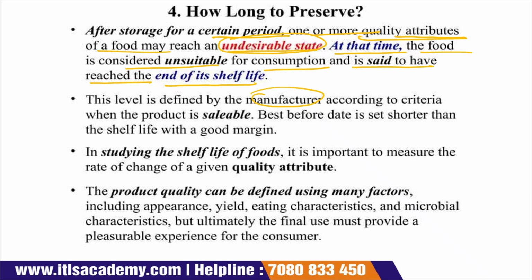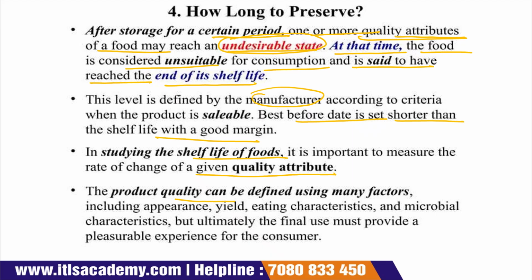This level is defined according to different criteria, which include the sellable food product, like your best before date, that is set shorter than the shelf life with a good margin. There are several studies which say that the shelf life of the food product is very important, because it measures the rate of change of a given quality attribute.